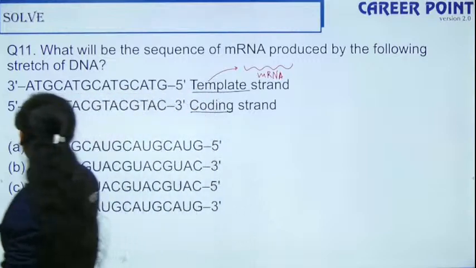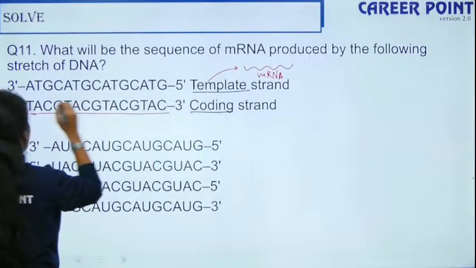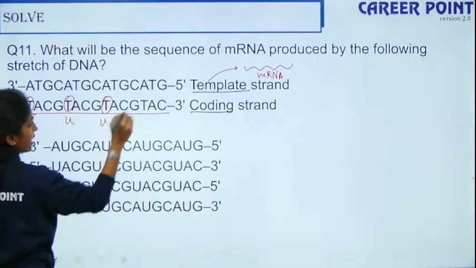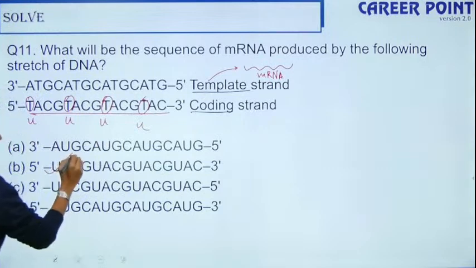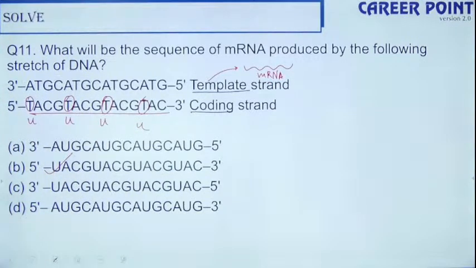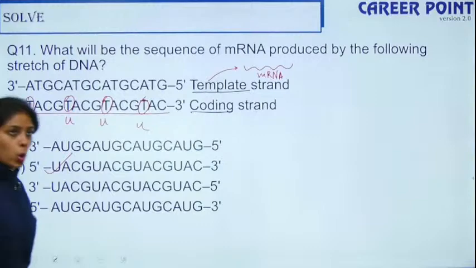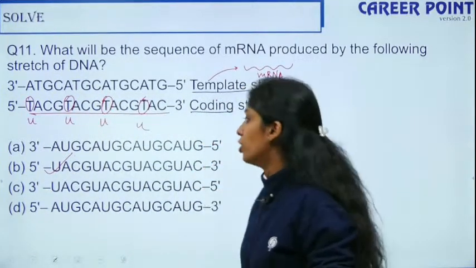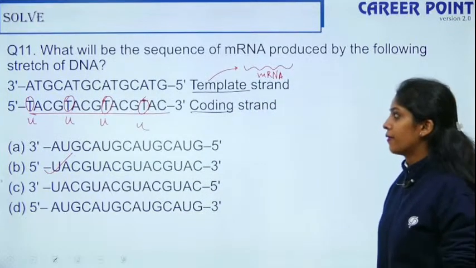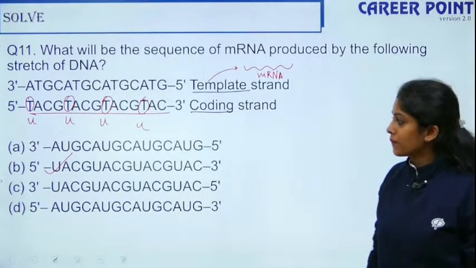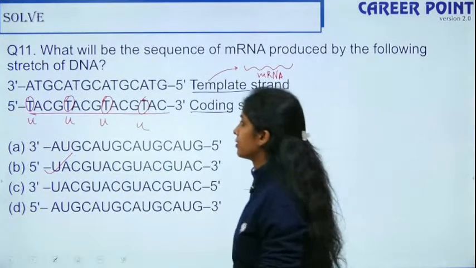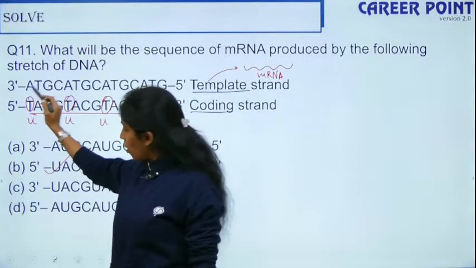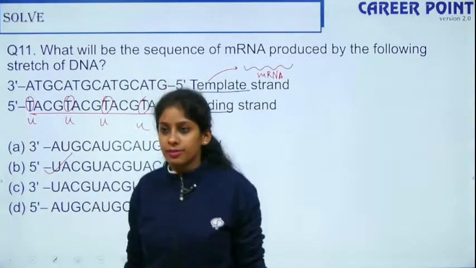So your mRNA will be similar to this, except that wherever there is T, you replace it with U. So your mRNA will be similar to your coding strand, except that the T will be replaced by U. No. Why? We are copying this strand, how will it again be AUG?